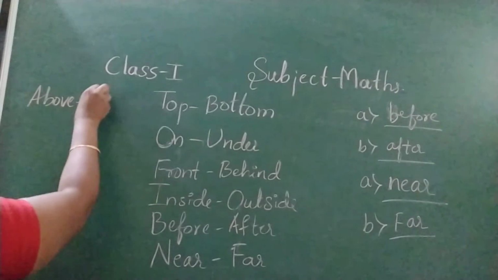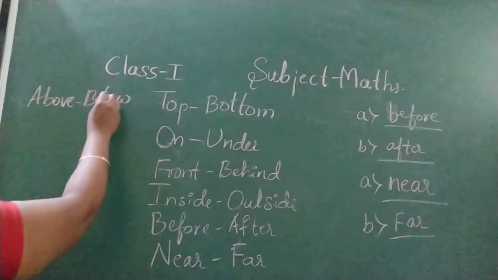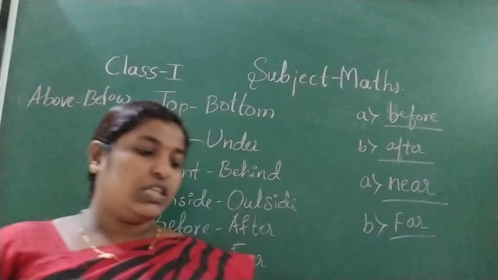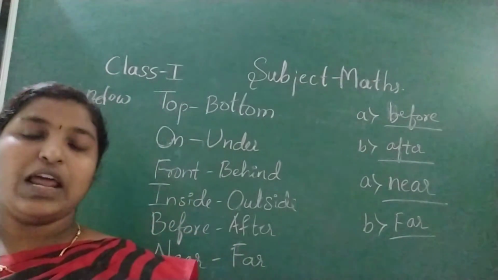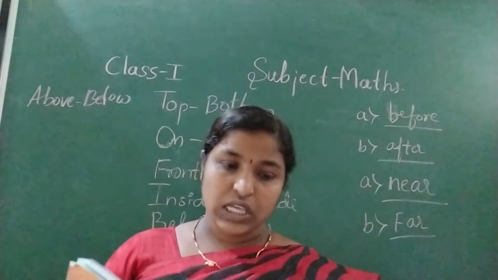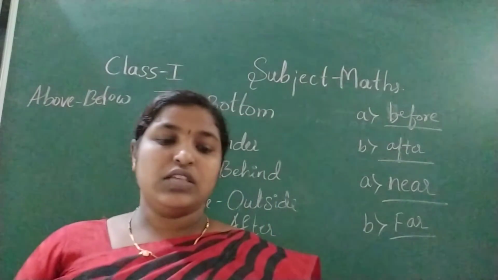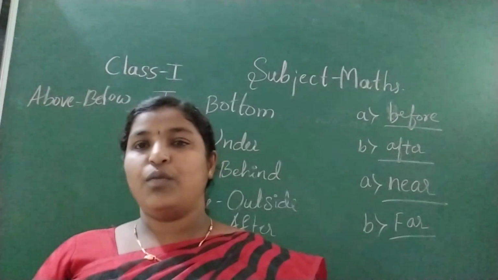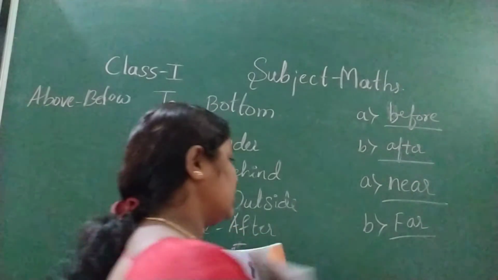Above, below. Block A is above block B. There are some blocks A, B, C. So block A is above block B. Block C is below block B. So there are 3 blocks.